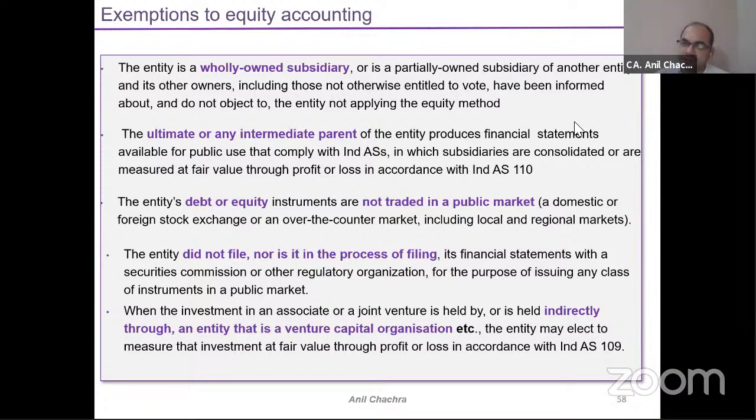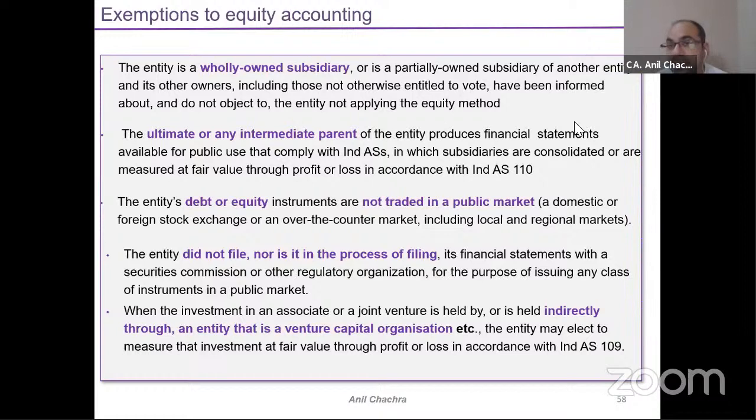I am having a further subsidiary, which is the investment entity, and this subsidiary has invested in further associates. So under this Ind AS 110 rule, or under this Ind AS 28 part, this investment entity can measure its investment under the FVTPL rule, meaning fair valuation through profit and loss.